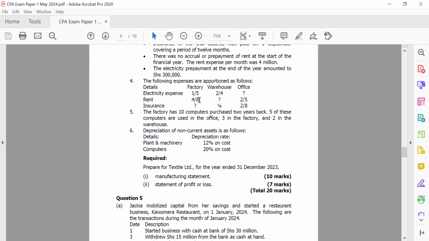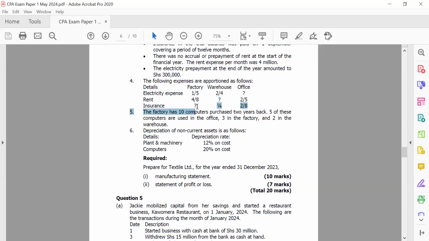So you can just get your calculator, get 4/8, and see what that gives you. Maybe that is actually a half, that is 0.5. And then you know that 2 out of 5 should be about 0.4. So 0.4 and 0.5, that is 0.9. So it means that this is 0.1. So as basic as that.